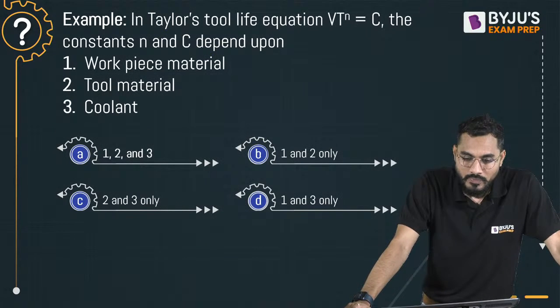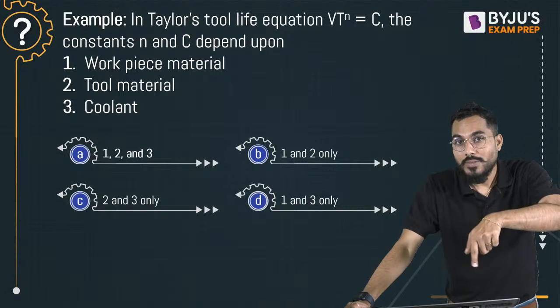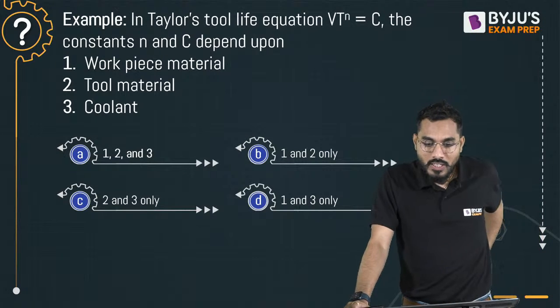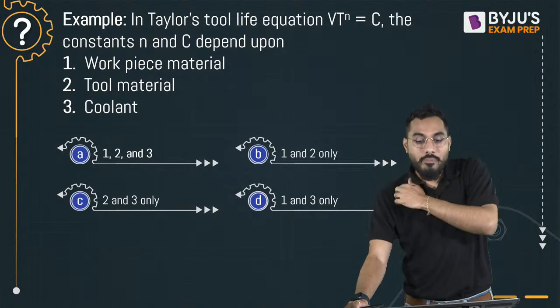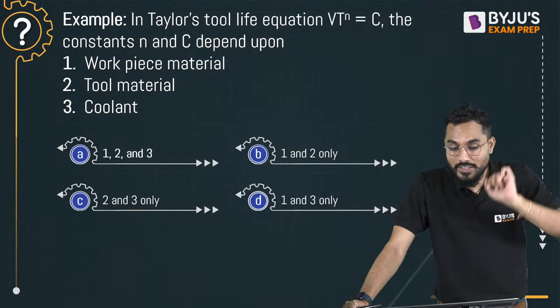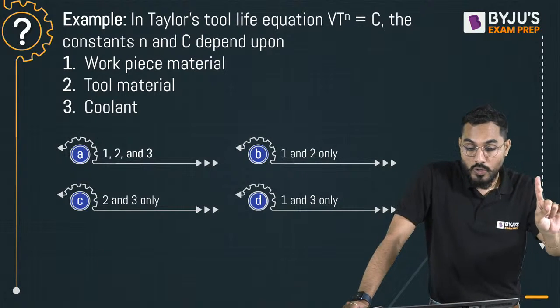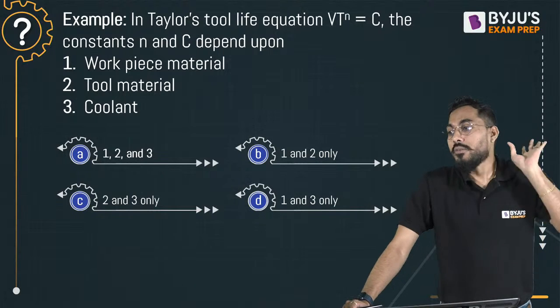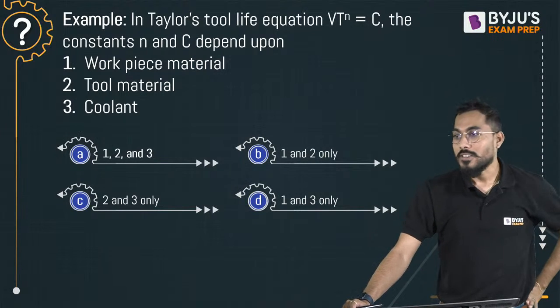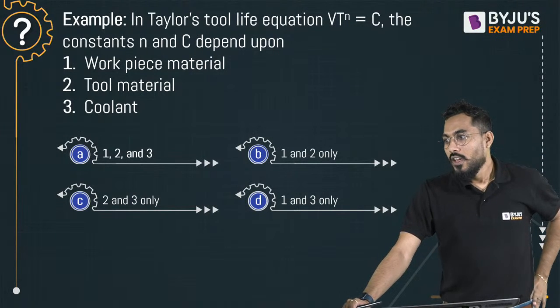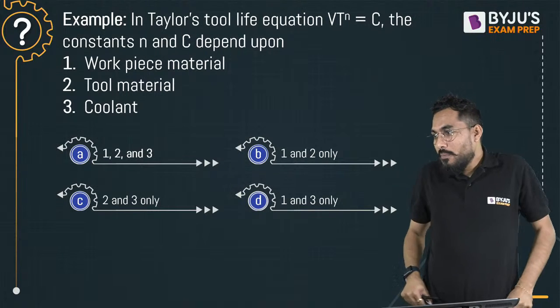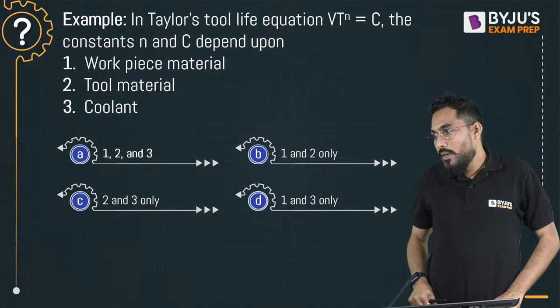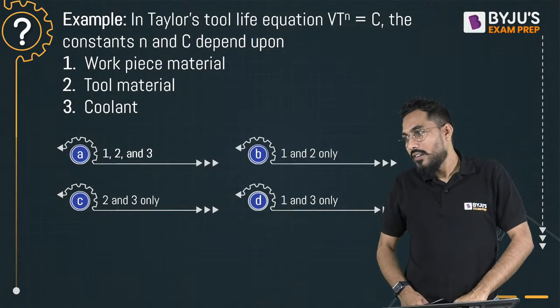Yes. Okay. In Taylor's tool life equation, now you tell me the answer of this. In Taylor's tool life equation, V into T to the power of N is equal to C. The constants N and C depend on the workpiece material, or tool material, or coolant: 1, 2, 3, 1 and 2, or whatever it may be. A, B, C or D. Tell me the answer. Okay, Sandeep, I want an answer from you.